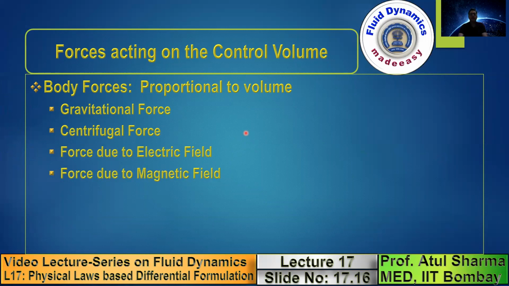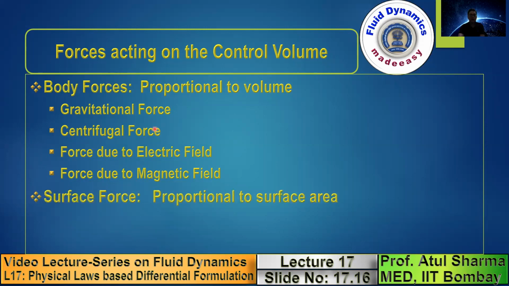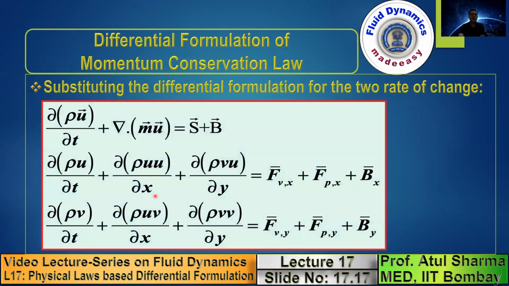So in fluid mechanics, the forces are categorized into two types: body forces, which are proportional to volume, and those forces which are proportional to surface area, which are the viscous force and the pressure force. So when you substitute the differential formulation for the two rate of change, this is the first rate of change, which corresponds to the unsteady term which we had derived in the previous slide.